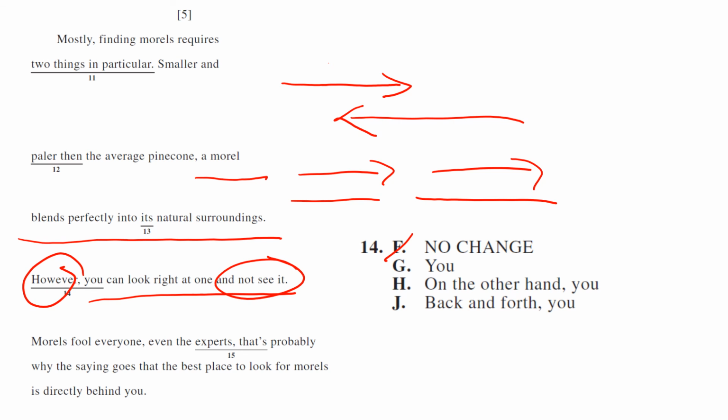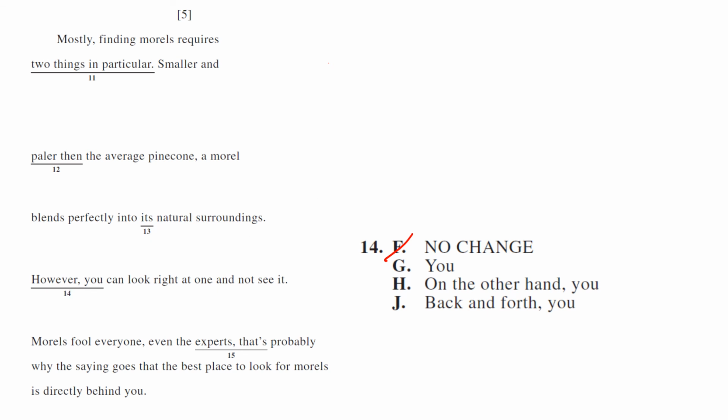So F is out. A little hint is to always check the shortest answer first, by the way. A morel blends perfectly. You can look right at one and not see it. That would definitely work. So we're going to say G works. On the other hand, would be one thing. Again, it's changing directions. I like tacos. On the other hand, salad can be pretty good, right? It's still changing directions. Back and forth, that's probably never going to be a choice. It's too informal. So your answer is G.